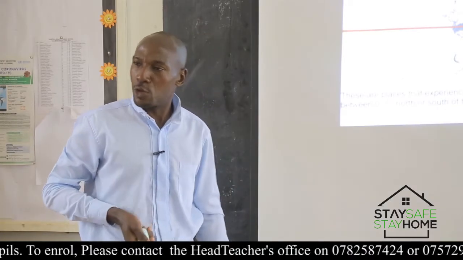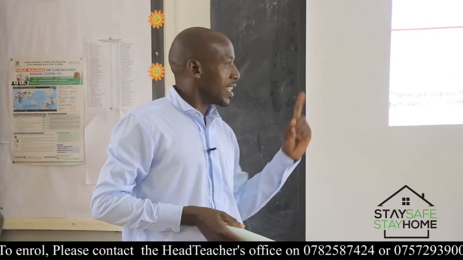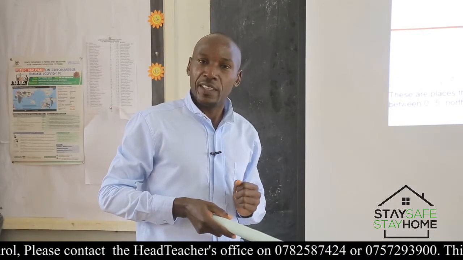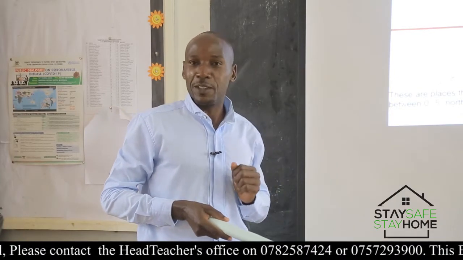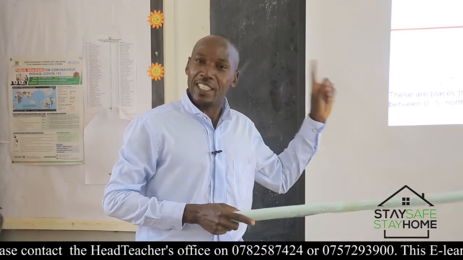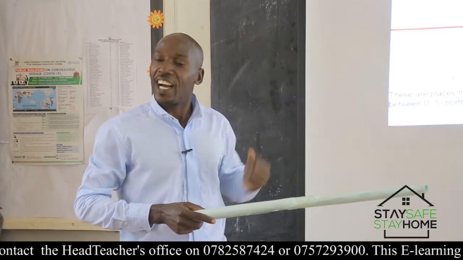How big is a degree? A degree is really big. One degree is 69 miles. Therefore, from Kampala to Jinja is just 50 miles. That means it's less than a degree.